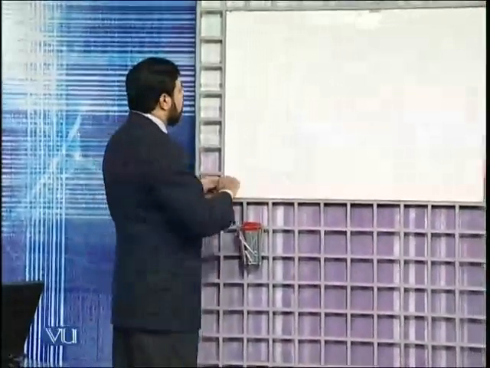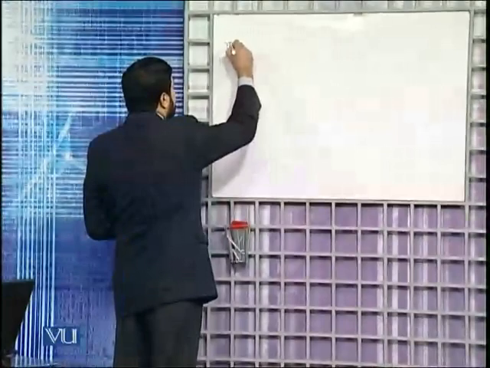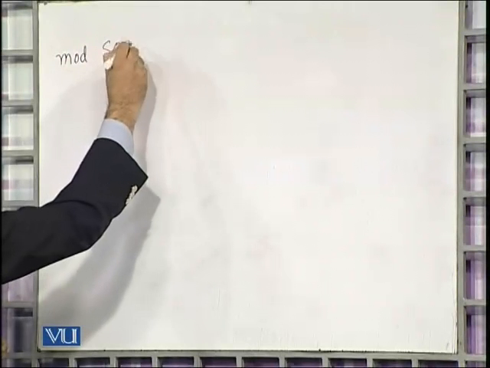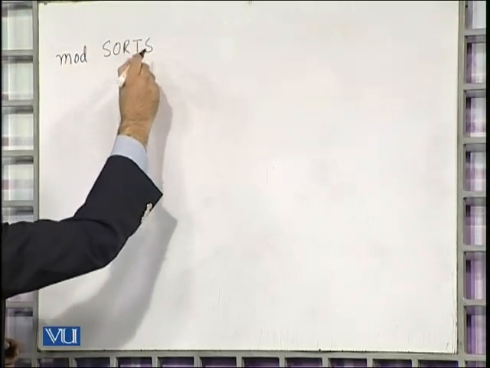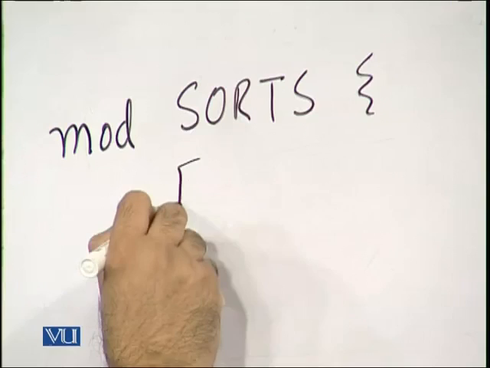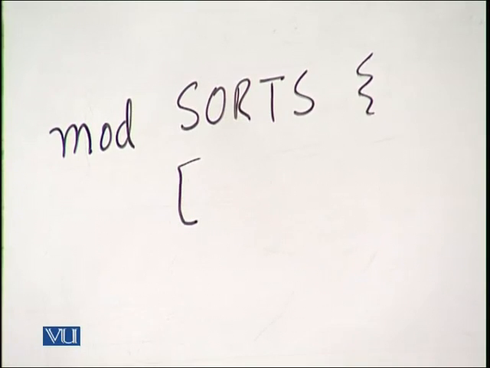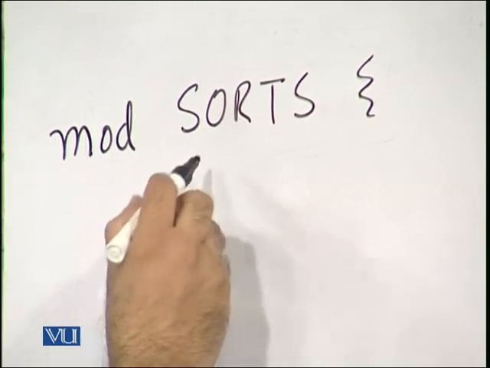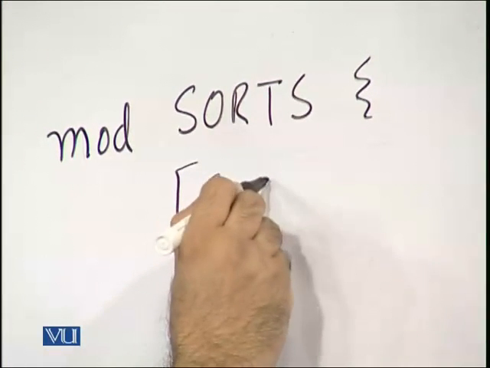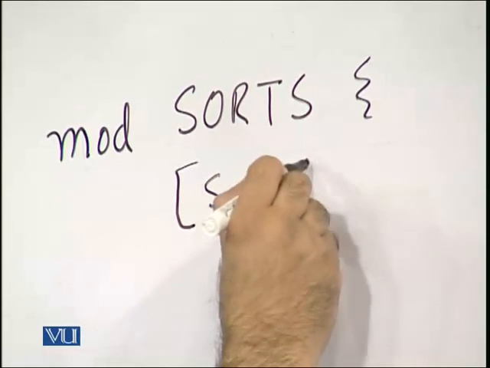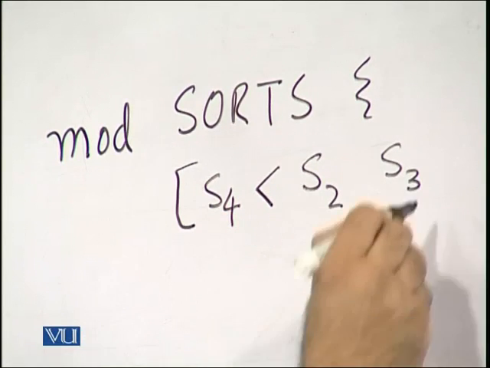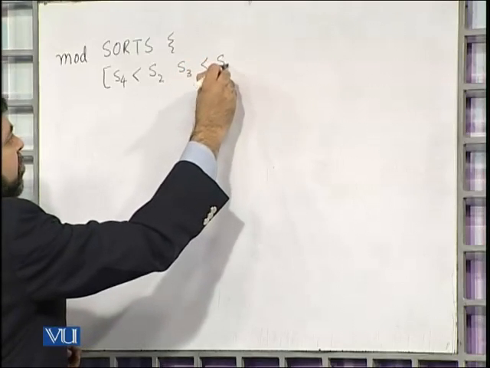Let us assume we have this module with sorts: S4 is less than S2 and S3, which are less than S1.